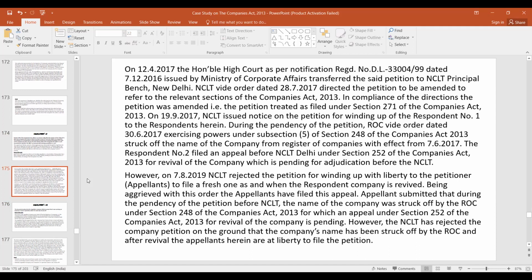Appellant submitted that during the pendency of the petition before NCLT, the name of the company was struck off by the ROC. However, the NCLT has rejected the company petition on the ground that the company's name has been struck off by the ROC, and after revival, the appellants herein are at liberty to file the petition. Then this matter went to High Court.